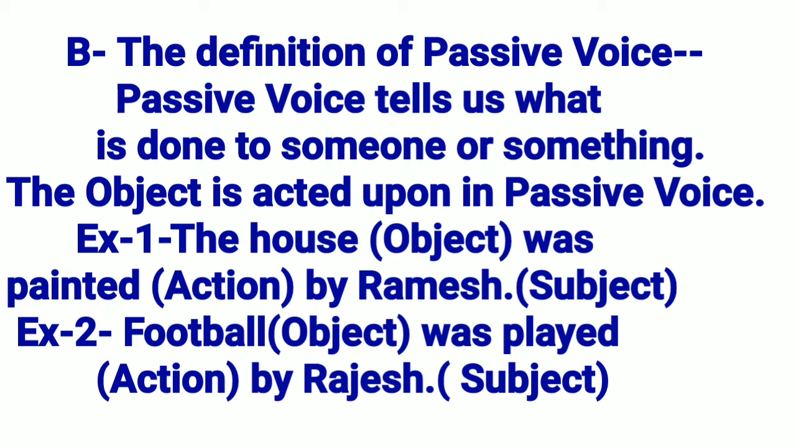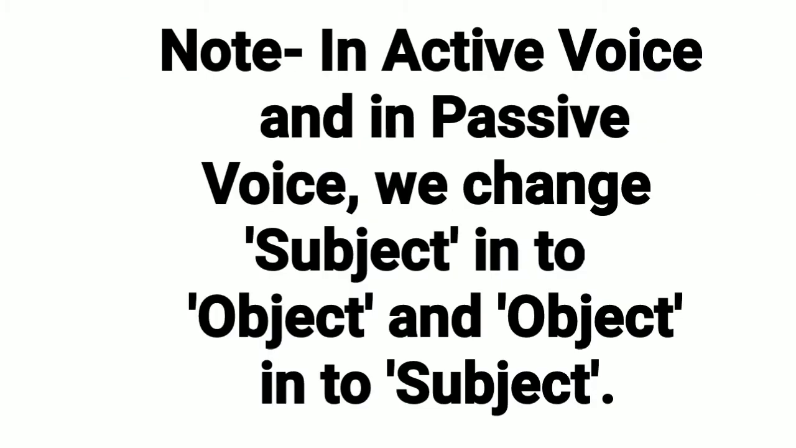Example 2. Football was played by Rajesh. Here, football is object, played is action, and Rajesh is subject. Here, football is being acted upon. Students, we can also describe action as verb in both the examples. Note, in active voice and in passive voice, we change subject into object and object into subject.